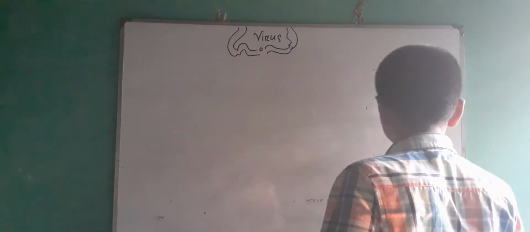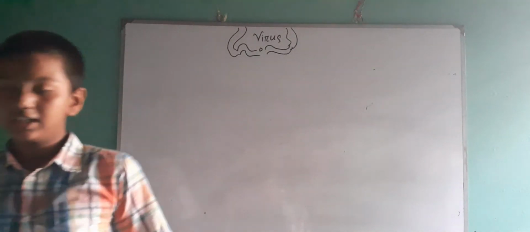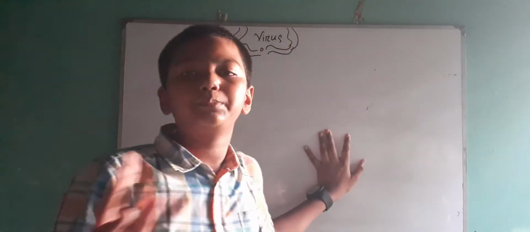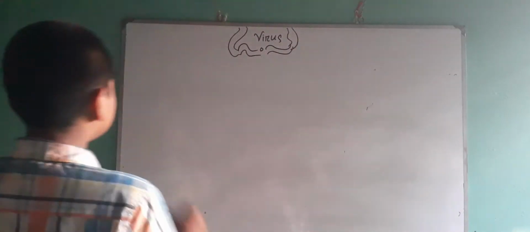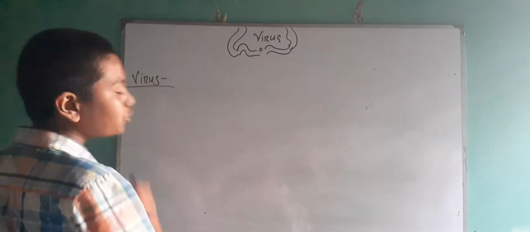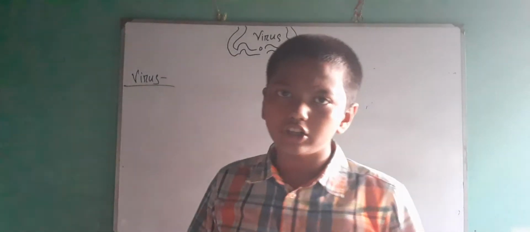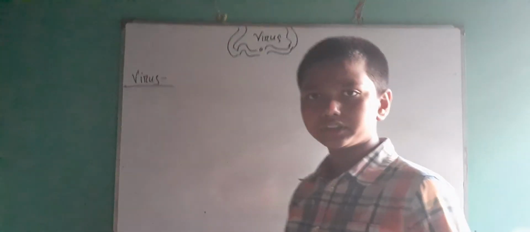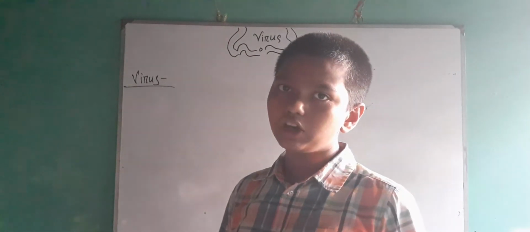So everybody, now let's go to the main topic, virus, after a lot of explanation. Now you'll feel it is easy to hear about virus. So what is virus? First of all, we will learn about virus.